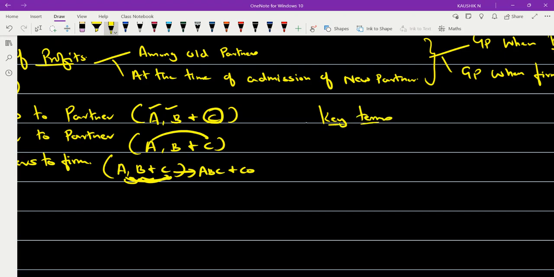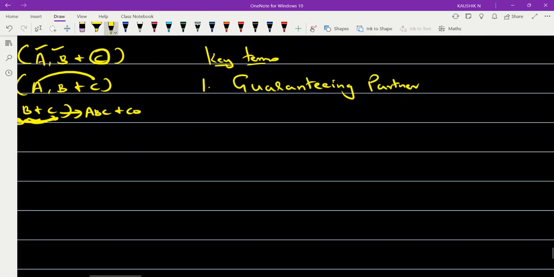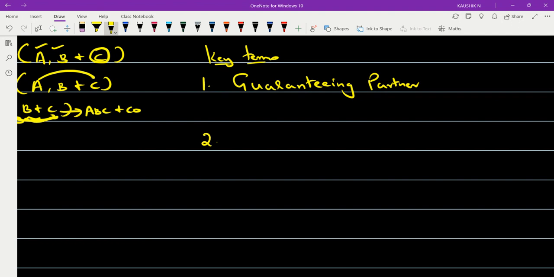Now, the key terminologies associated with this particular concept are some key terms. Number one, guaranteeing partner. The next one, guaranteed partner.